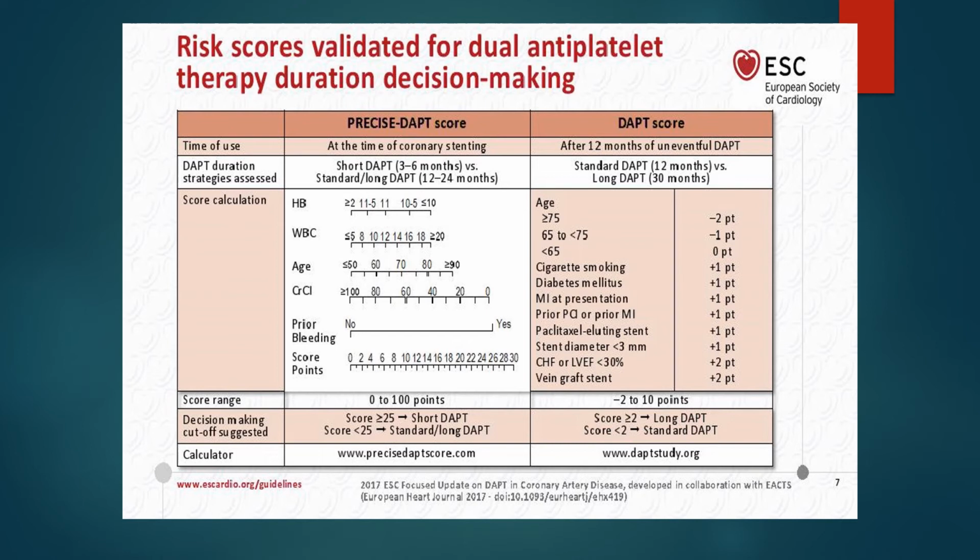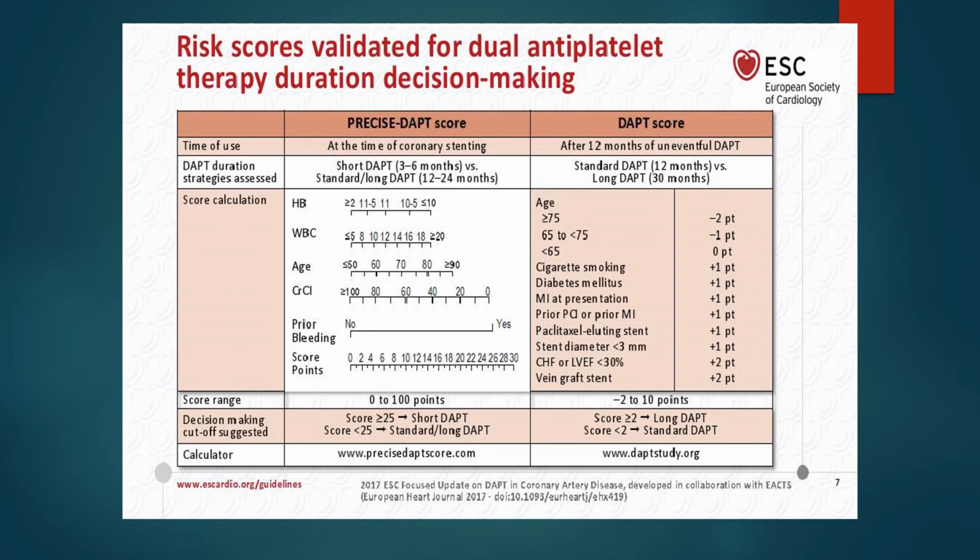The first is the PRECISE-DAPT score, which is done at the time of coronary stenting. You can assess two strategies: short dual antiplatelet therapy, 3 to 6 months, versus standard long dual antiplatelet therapy, 12 to 24 months. And these are the items of the score. You calculate the score and you decide: if the score is more than or equal to 25, then short dual antiplatelet therapy is preferred for this patient. If the score is less than 25, then standard long dual antiplatelet therapy should be done. And this is a website for each score.